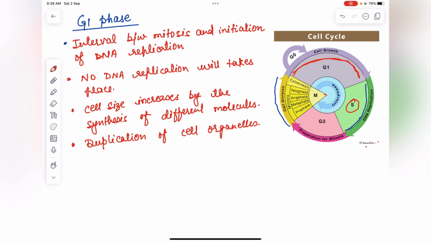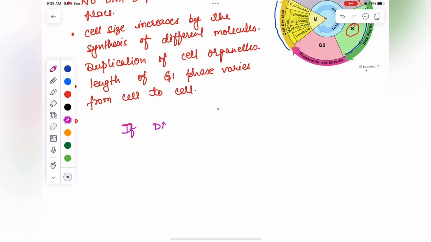The length of the G1 phase varies from cell to cell. It depends on the organism. In this phase, the amount of DNA per cell doubles.